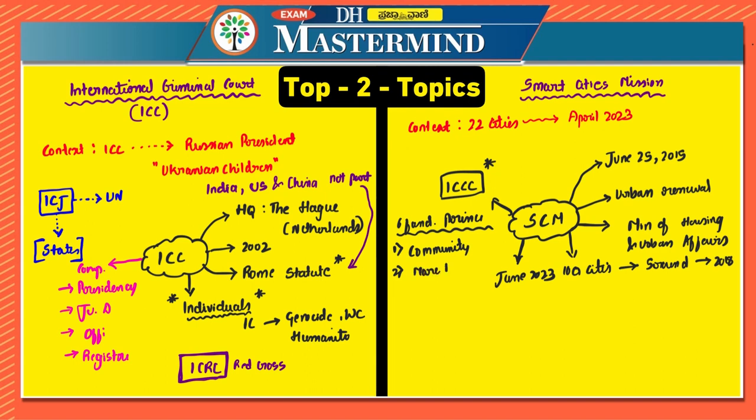Then more from less, that is using fewer resources to give more output. Third one is cooperative and competitive federalism, that is there are various competitions between the cities and between different states also, that so and so city is coming up with this particular initiative, so that will act as a competition for others also. So it acts as a healthy competition, which is cooperative and competitive federalism.